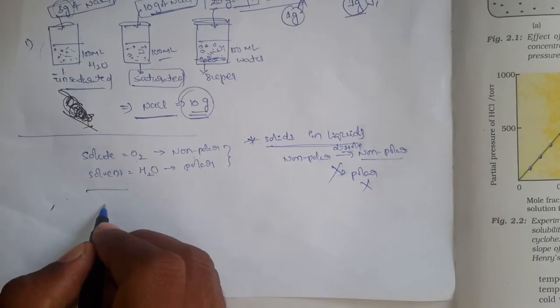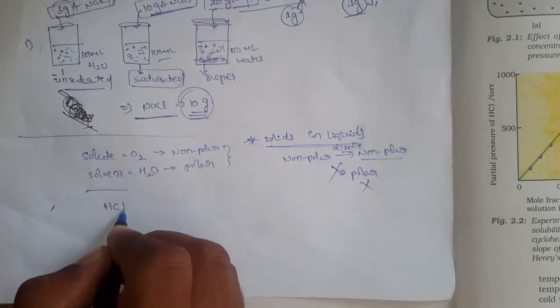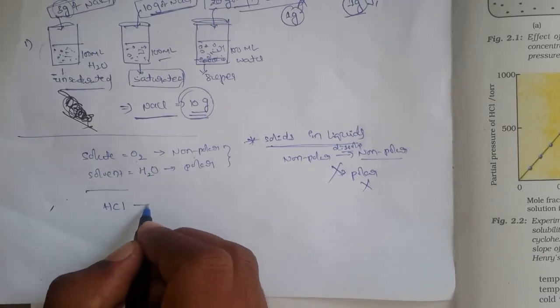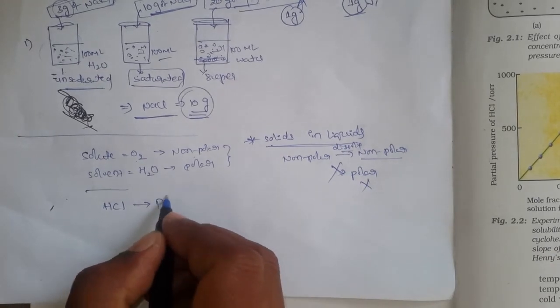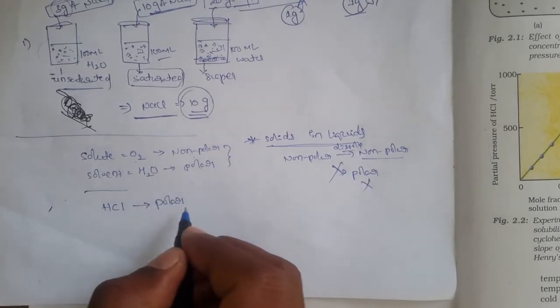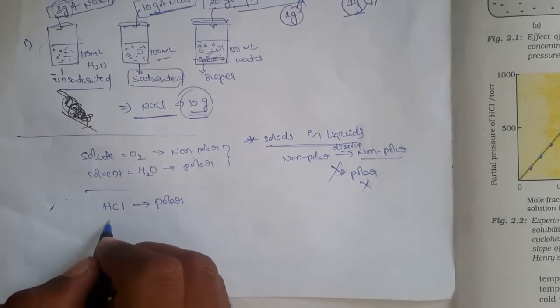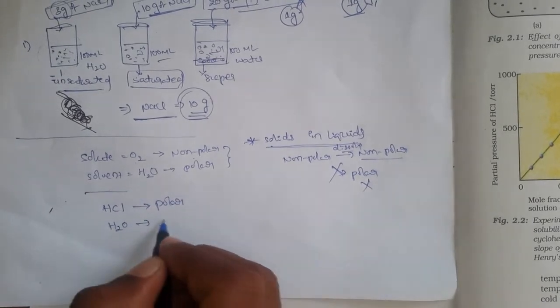Very similar to that, next take HCl gas. HCl is a gas, and HCl is a polar one. It can dissolve into the water to a very large extent.